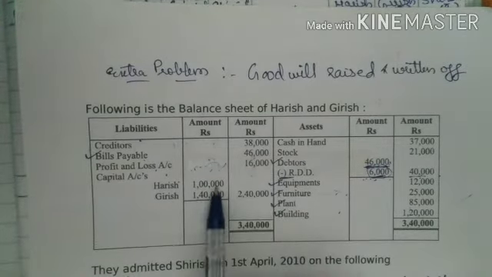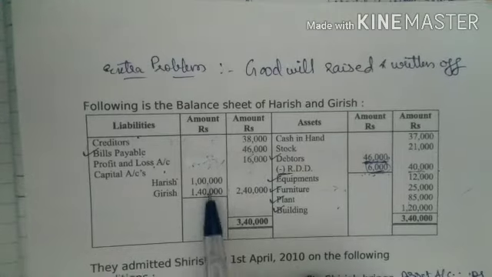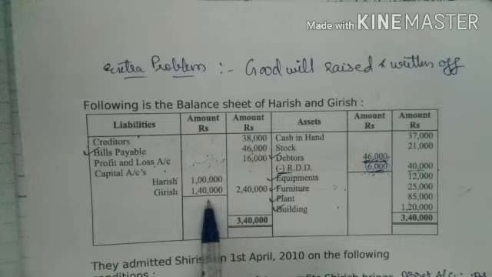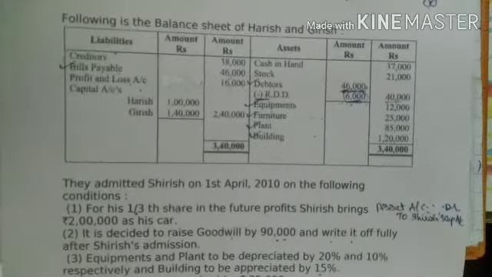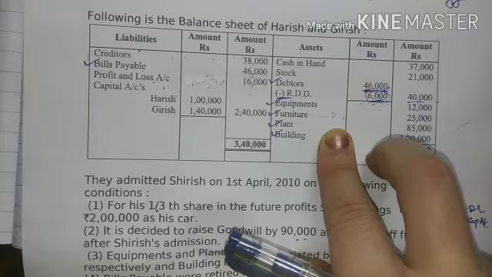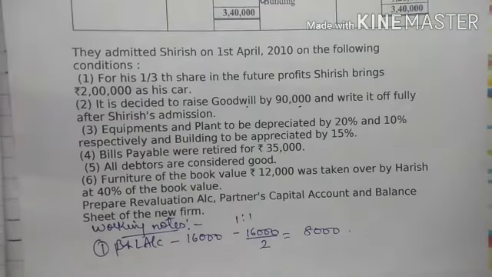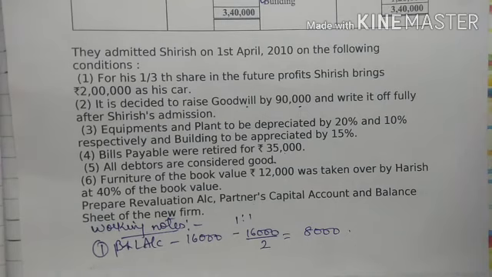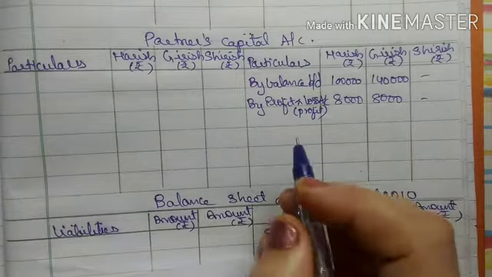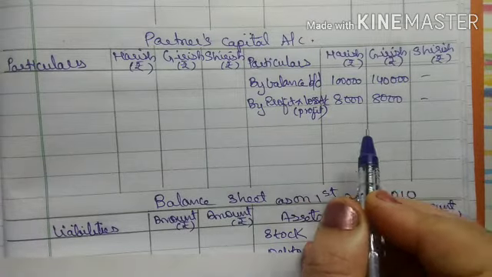But before that we will post the opening balances of partners capital account, that is Girish 1 lakh by Girish 1,40,000. In the problem, no profit sharing ratio is given for the old partners, therefore it means that they are equal partners. So see, in my working note, as they are equal partners, 16,000 will be divided by 2. So individually they will get 8,000, 8,000. It will be written in partners capital account credit side. So it will be 8,000 and 8,000.